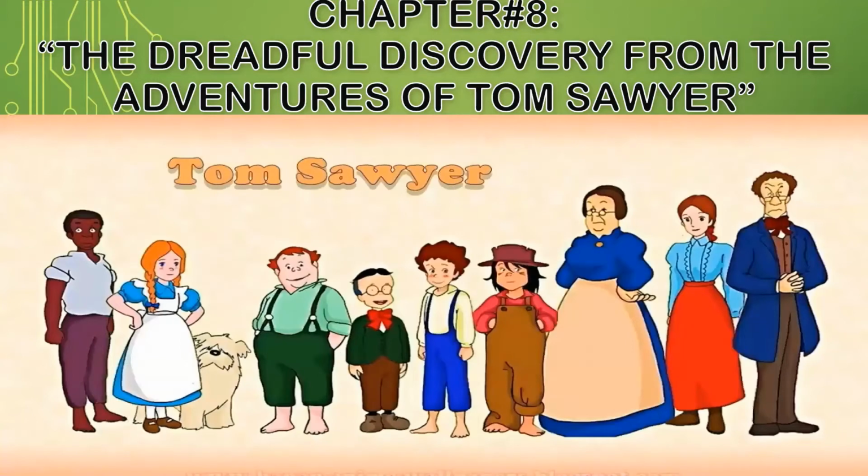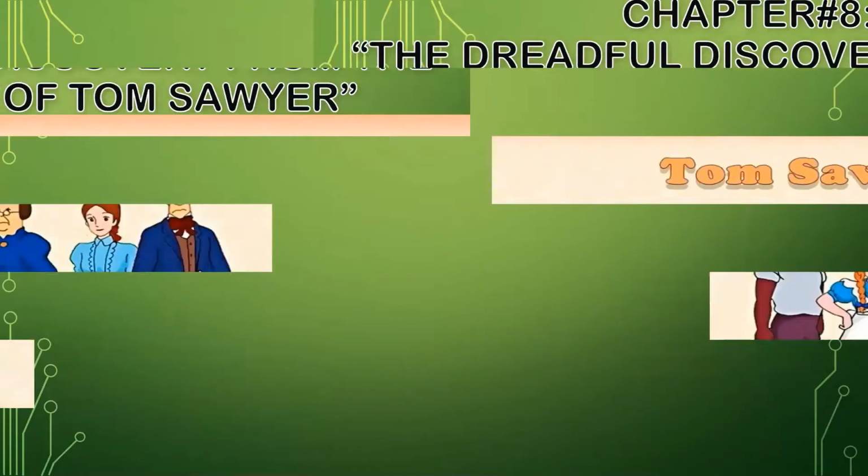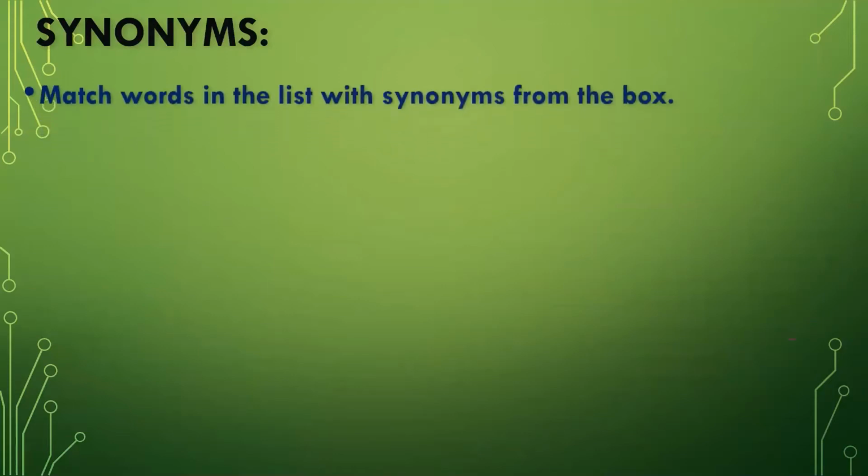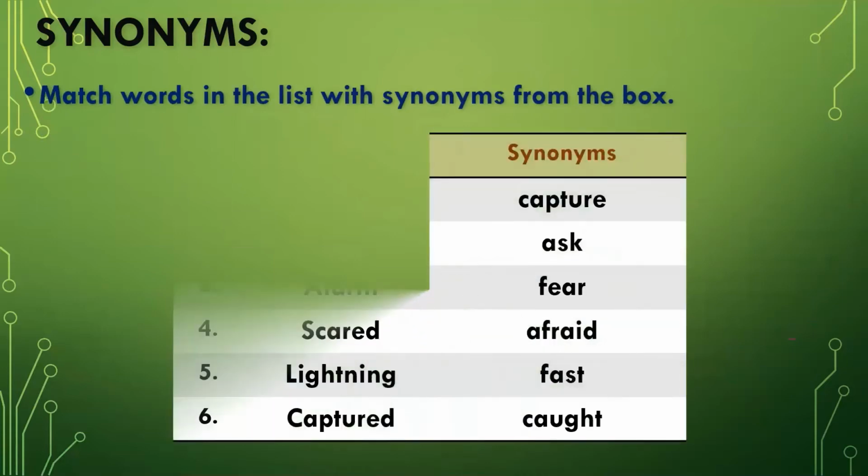Here is the picture. These are the characters of Tom Sawyer. We are moving towards the question answers of Chapter 8. So now, first, what we have to do? We have to do synonyms. Match words in the list with synonyms from the box.